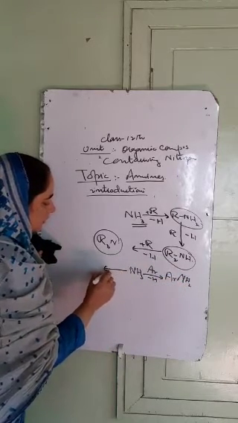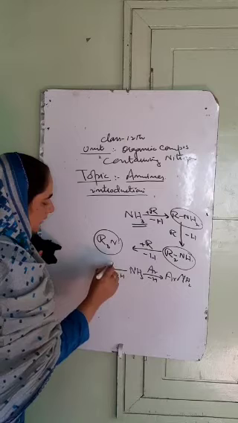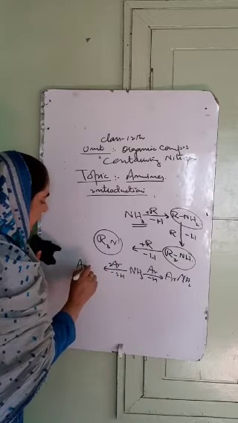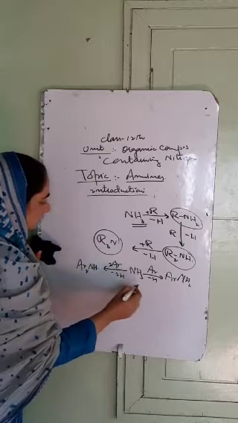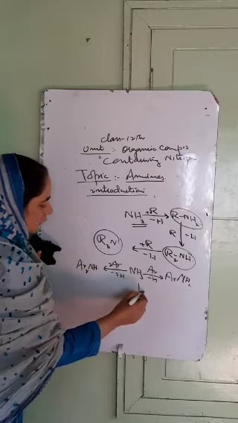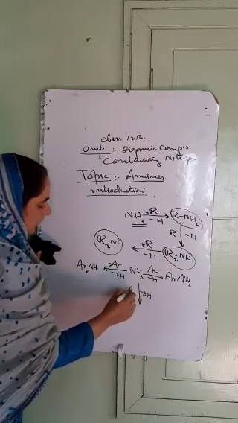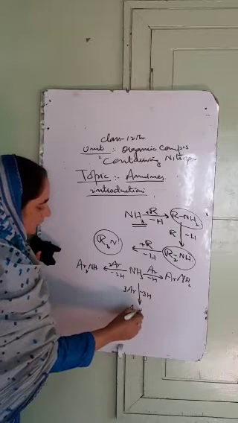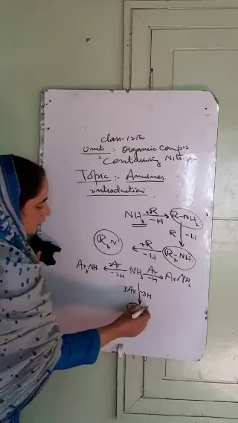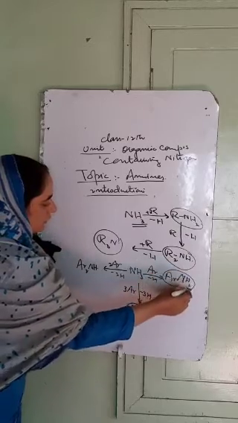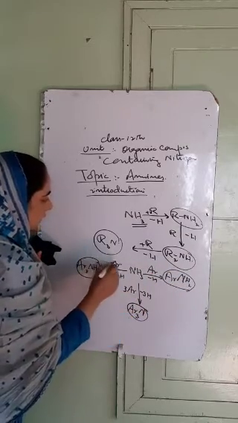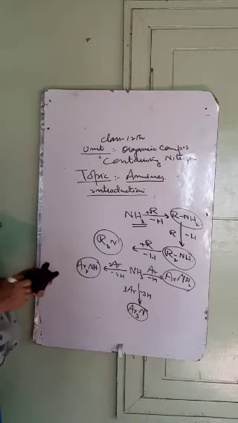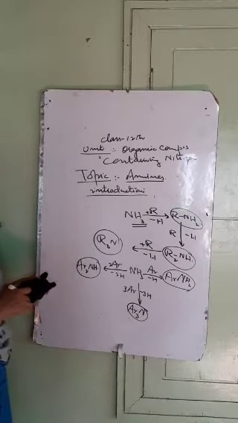Similarly, if we replace two hydrogen atoms by two aryl groups, it becomes Ar2NH. Similarly, if three hydrogen atoms are replaced by three aryl groups, it becomes Ar3N. So these compounds which are obtained from ammonia by replacing the hydrogen atoms of the ammonia by the alkyl or the aryl groups, such compounds are called as amines.